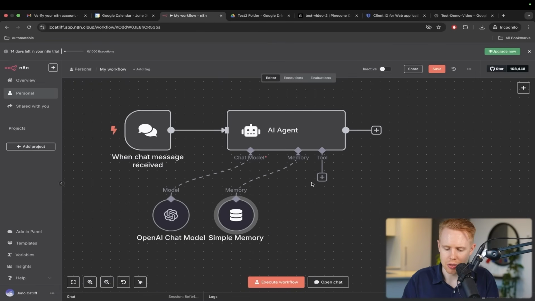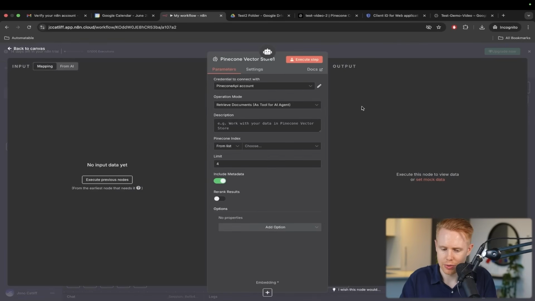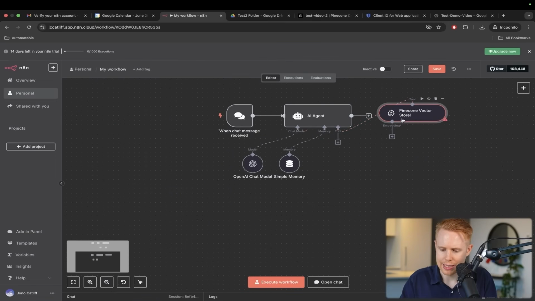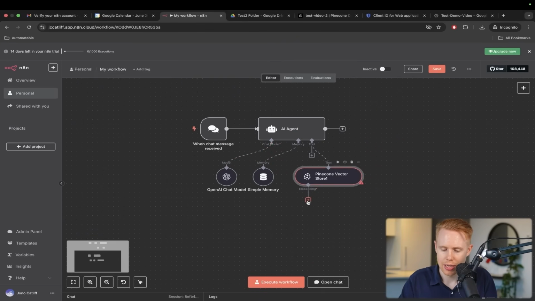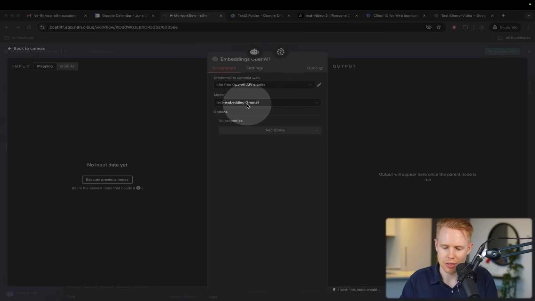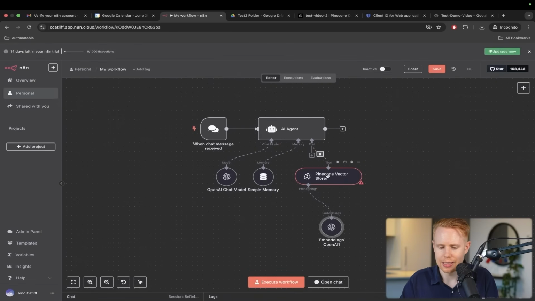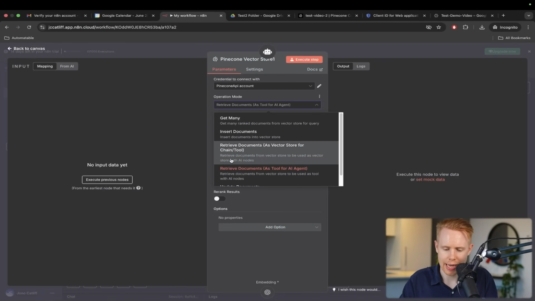And then what we're going to do is add a tool, and I'm going to choose Pinecone Vector Store. This is going to allow us to retrieve information when we query. This AI agent is going to retrieve the information from Pinecone and then send it back to us. We need an embedding model here, which is going to be embeddings OpenAI, and we just need to make sure it's -3 small. And now we're able to retrieve information. The operation mode has to be retrieve documents as tool for AI agent.